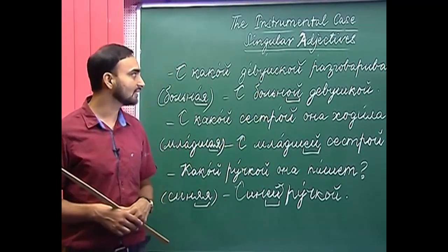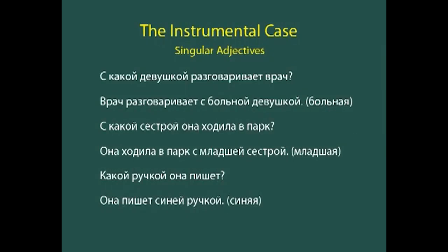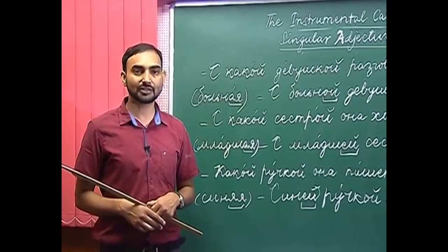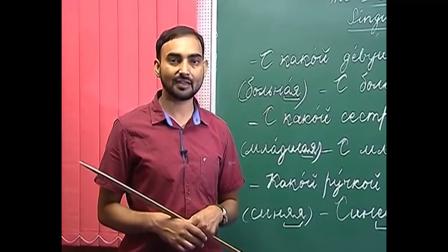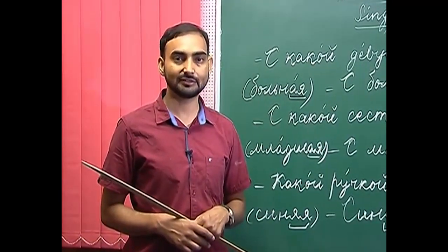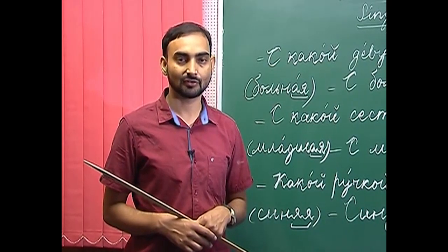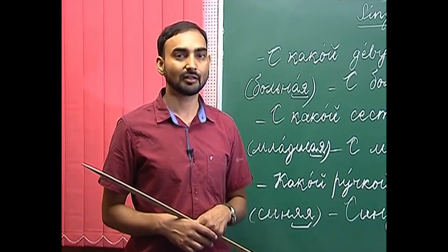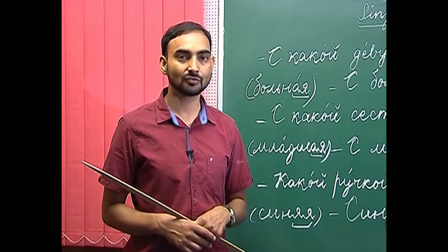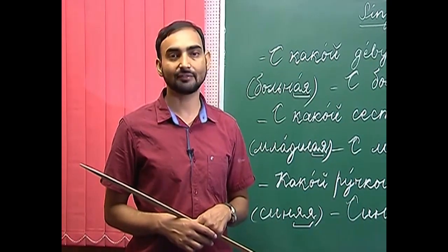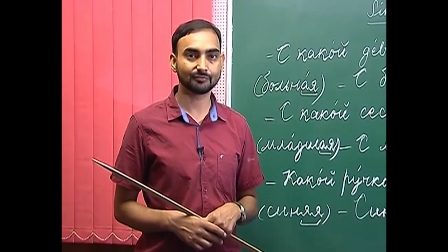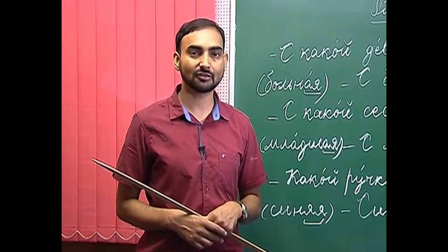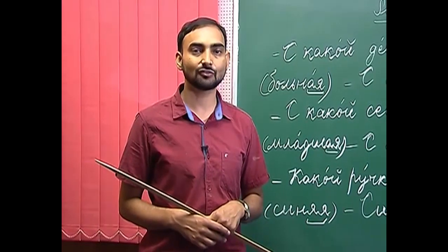So, this is about singular feminine adjectives. As far as neuter gender adjectives are concerned, they decline in the same way as masculine gender adjectives, that is, we will use either im or im. So, this is all about the declension of singular adjectives in the instrumental case.